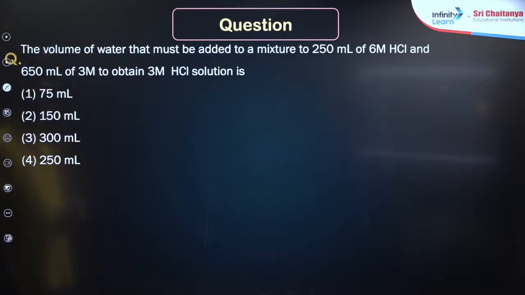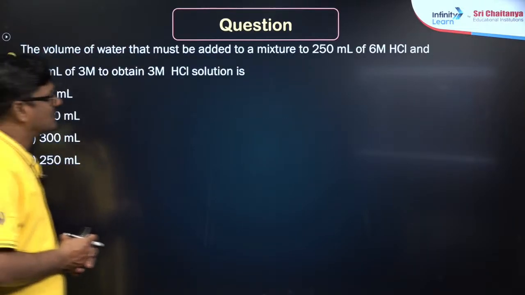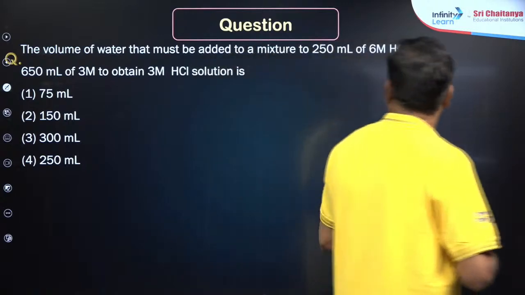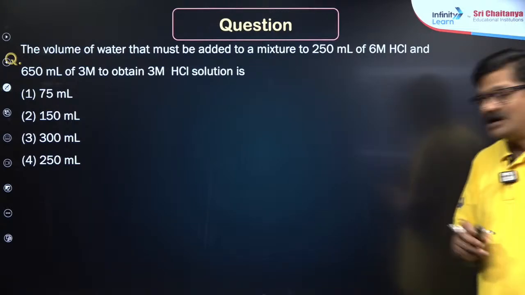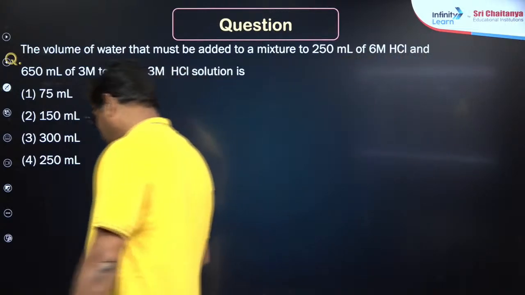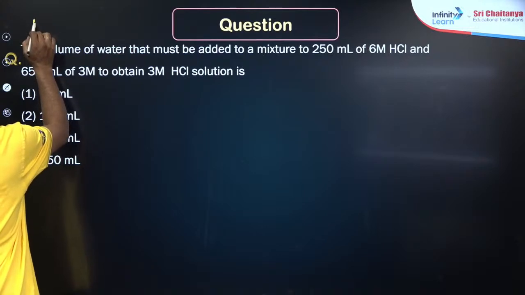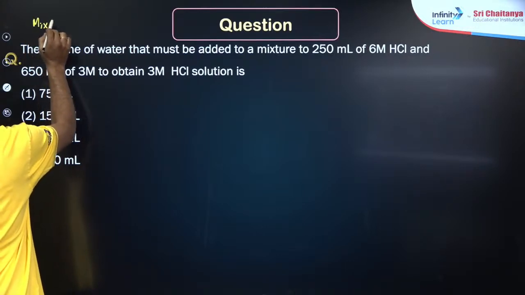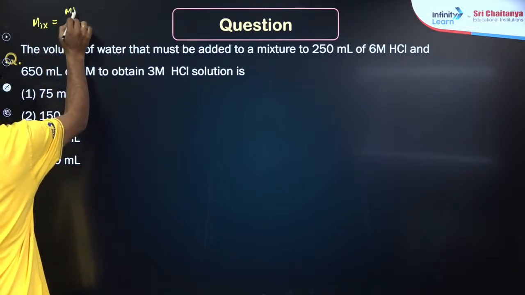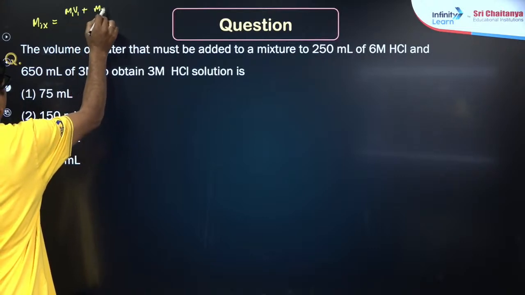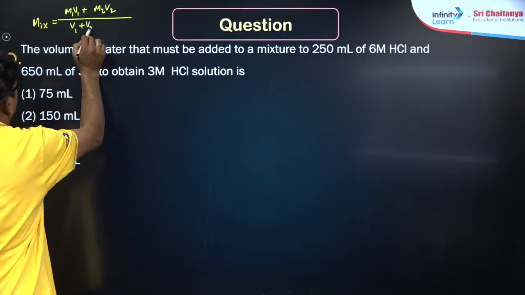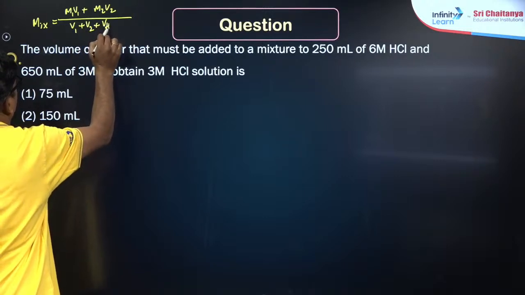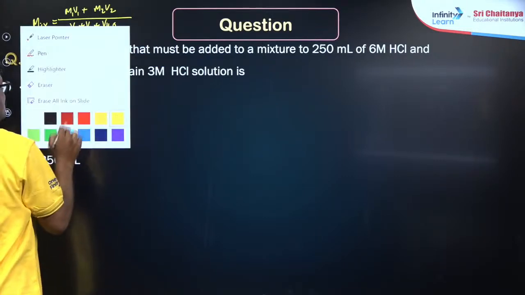Now, volume of water that must be added to a mixture of 250 milliliters of 6 molar HCl and 650 milliliters of 3 molar HCl to obtain 3 molar HCl solution. I will give you the hint. Molarity of the mixture is equal to M1 V1 plus M2 V2 upon V1 plus V2 plus volume of water. So this you need to calculate.